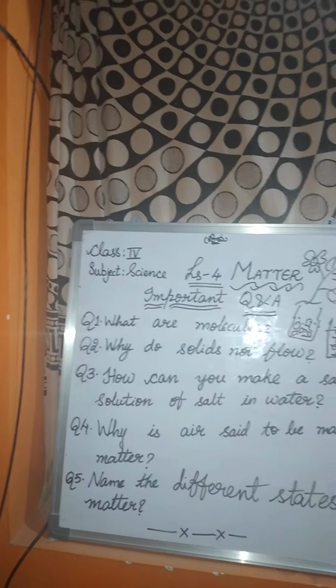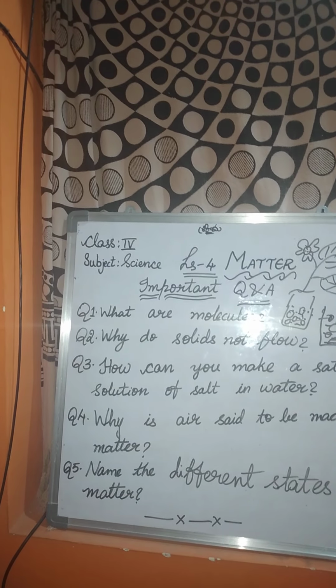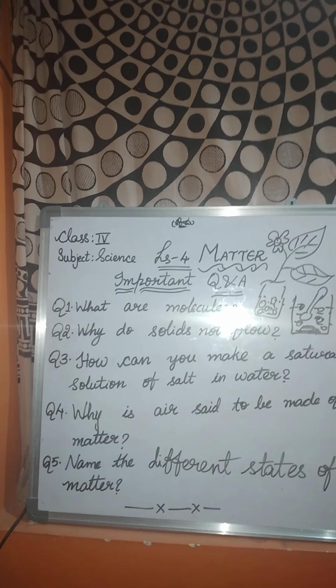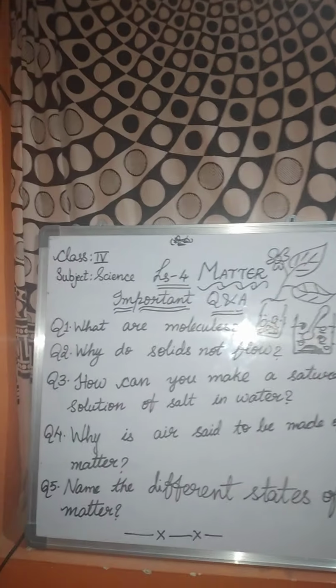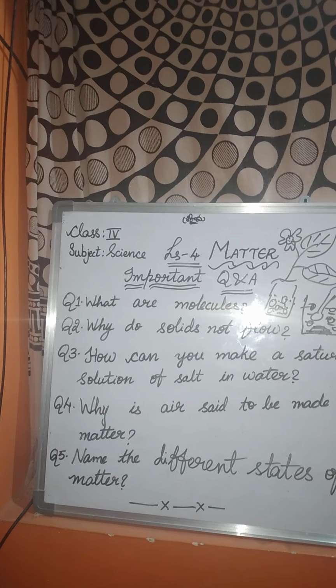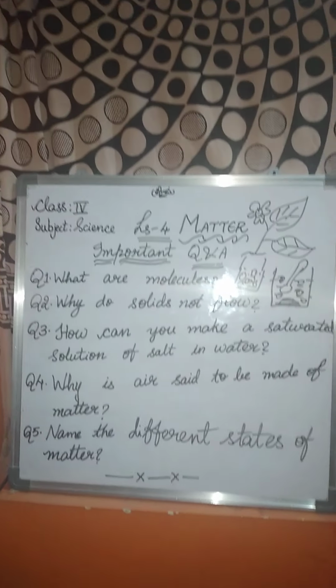So look around you, children. All the living things you see, such as animals, birds, plants, and non-living things, balls, books, wood, water, air, these are all made up of matter only. They have weight and they take up space. The feelings of love and sadness are not matter. The amount of space matter takes up is called its volume.